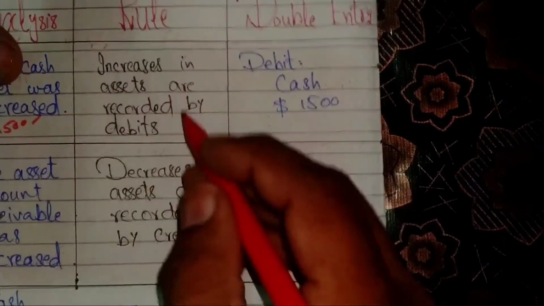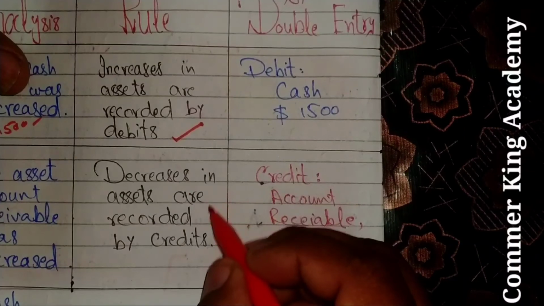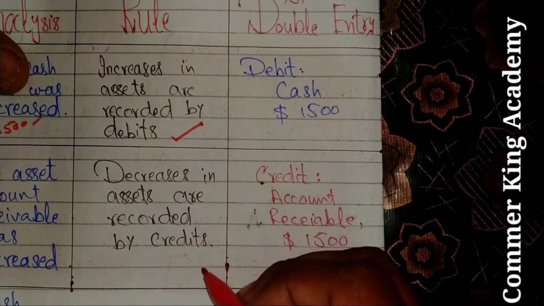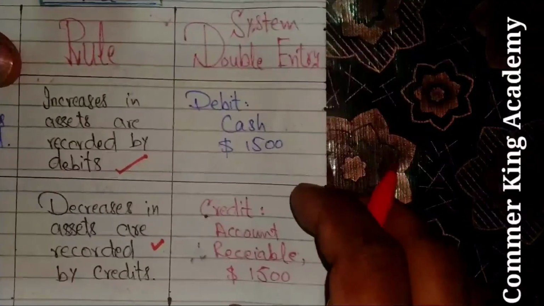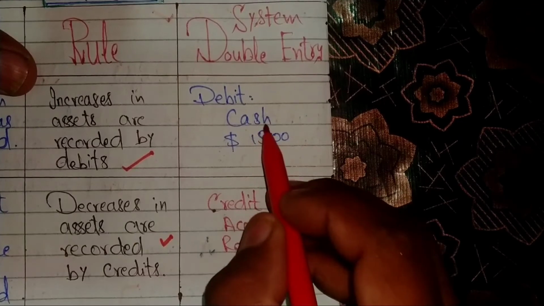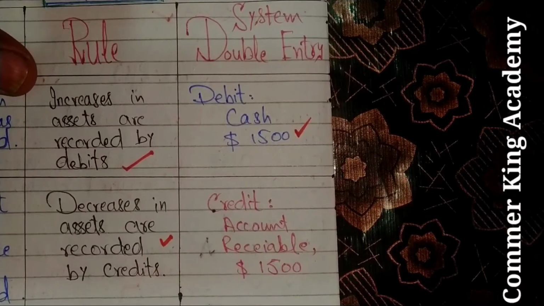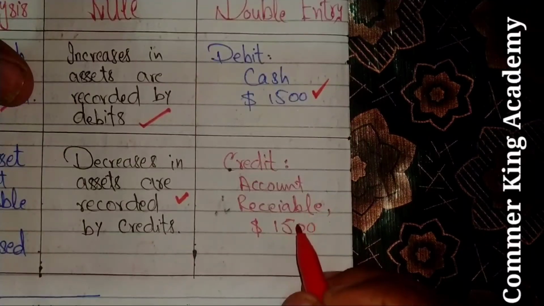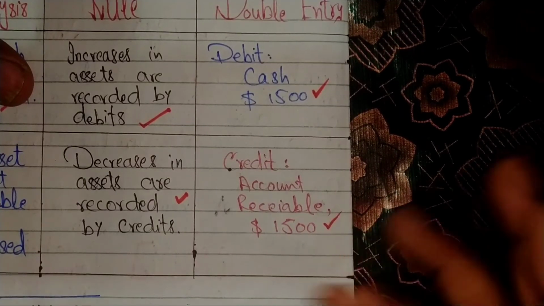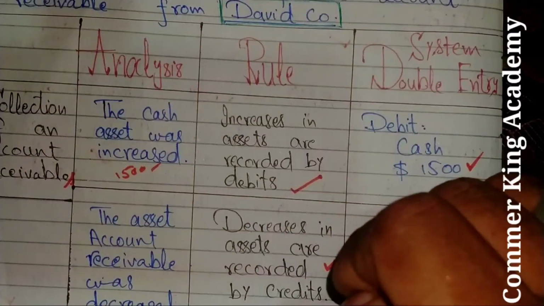When we talk about rules, increases in assets are recorded by debits, decreases in assets are recorded by credits. Double entry system, cash asset was debit with amount $1,500, simple, and credit accounts receivables with amount $1,500. Clear? This is the whole working of journal account.